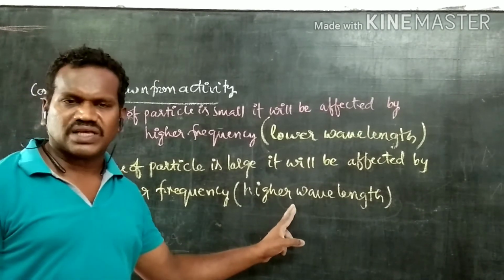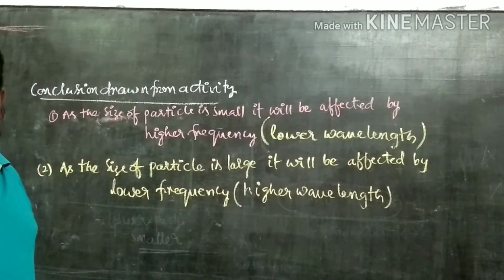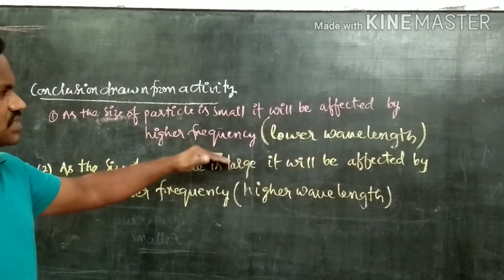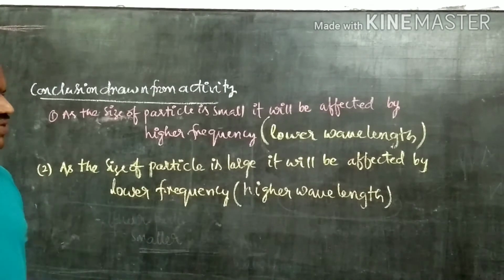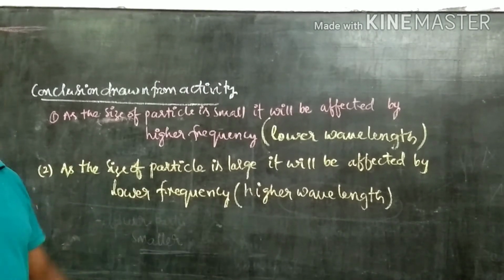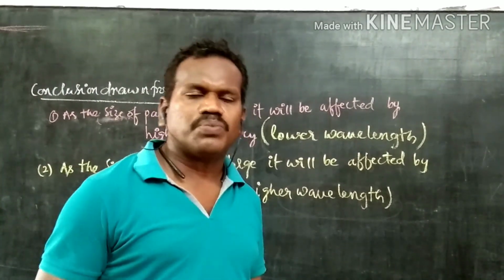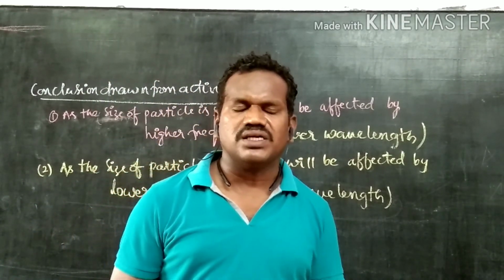This means higher wavelengths. As the wavelength is more, frequency is less. So the size of the particle and the frequency are inversely related. Smaller size, higher frequency; bigger size, lower frequency. Like this, we can explain the process of scattering and the concept of scattering in different directions.